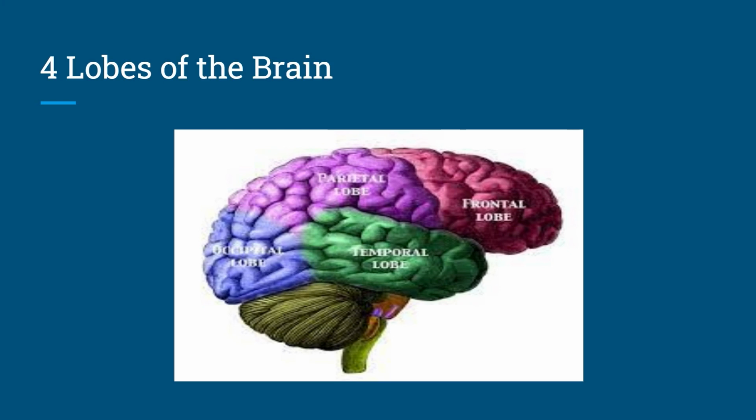The left hemisphere controls speech, arithmetic, comprehension, and writing, but that is not it. The brain is also divided into different lobes. So there are four lobes of the brain. They are the frontal lobe, parietal lobe, temporal lobe, and occipital lobe.